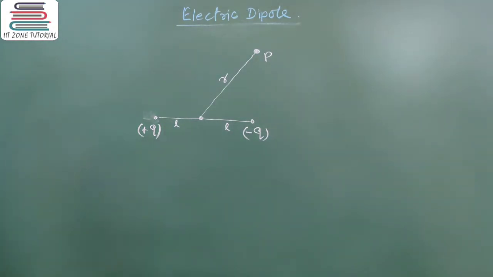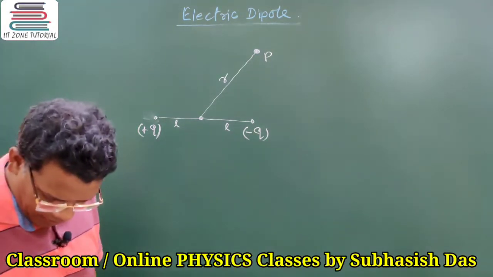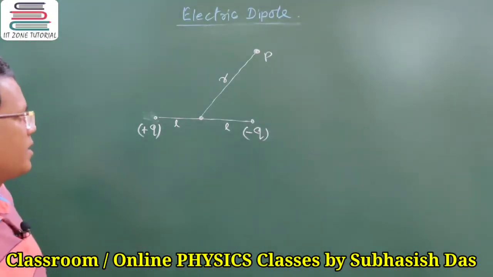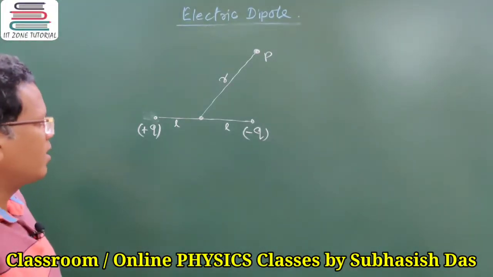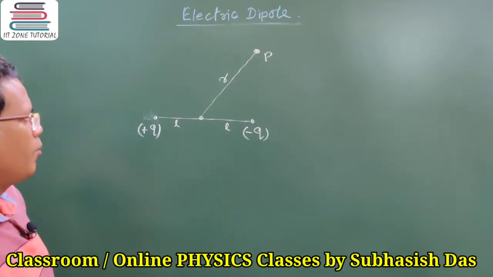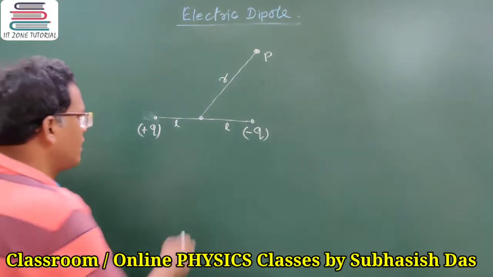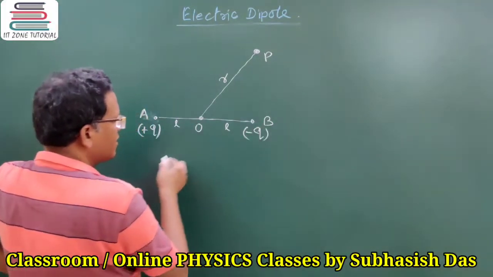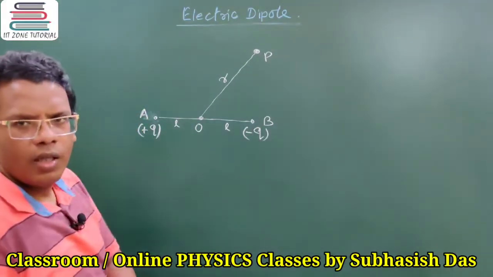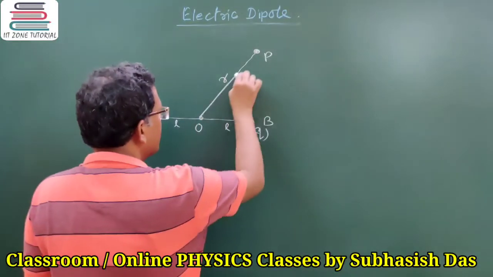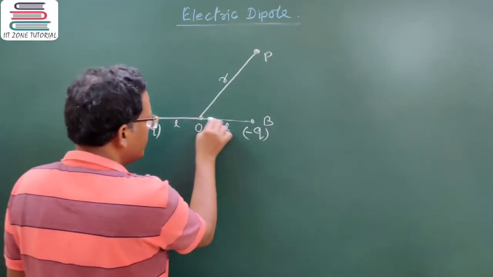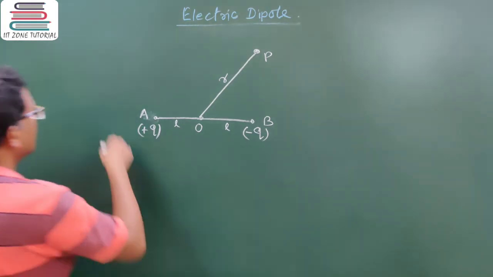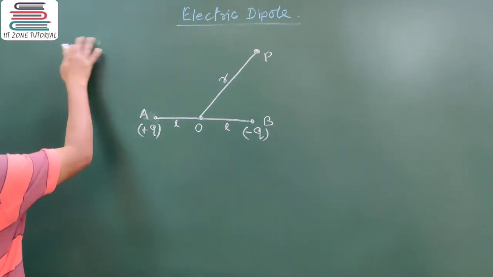Previously we have discussed the electric field due to a dipole on the line joining, and then we discussed it on the perpendicular bisector. Now, at any point having r distance from the center of the dipole, this line joining is neither along AB nor perpendicular to AB, so it's a general point, right? Then first of all we will discuss the potential at P.